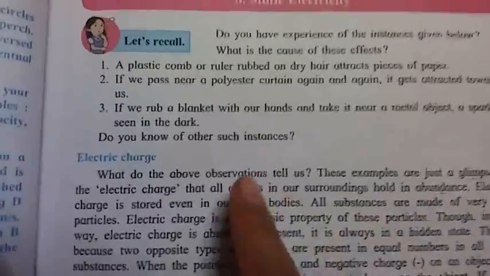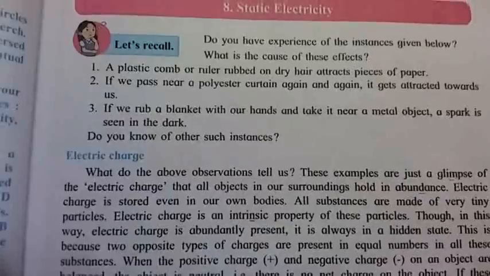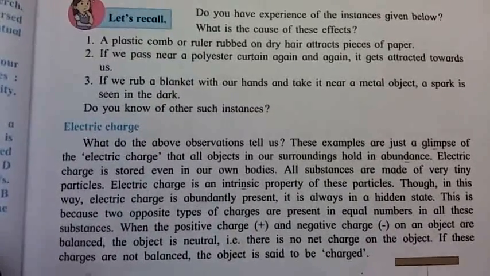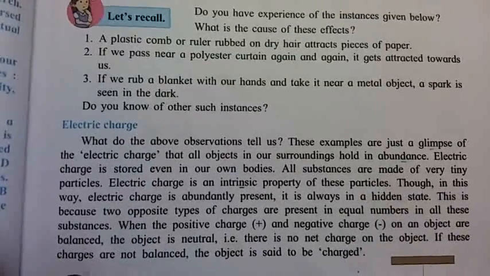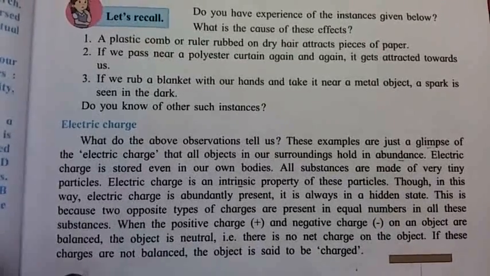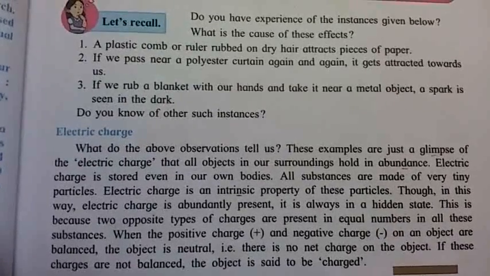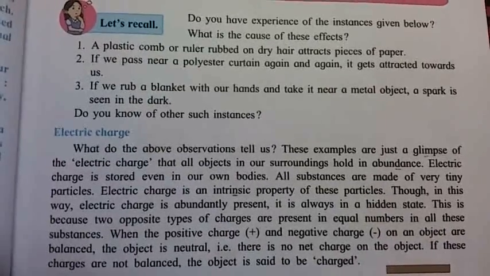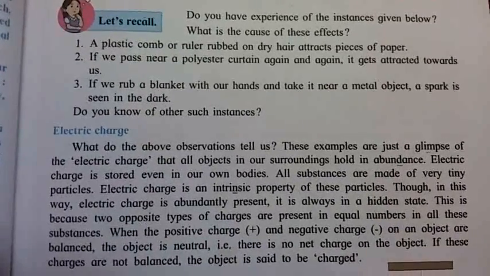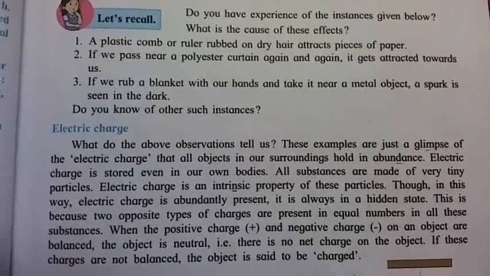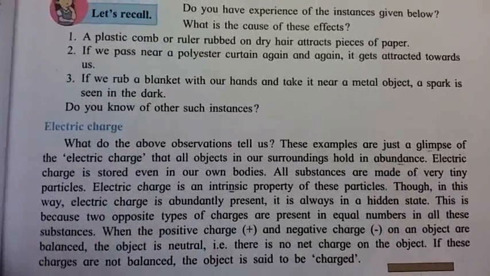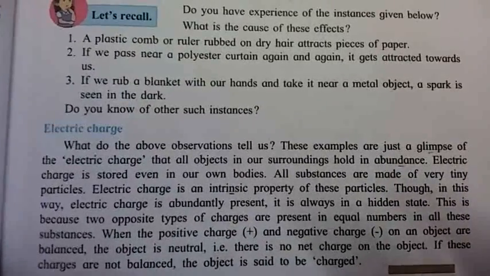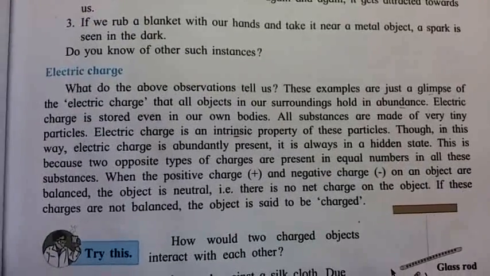See, all these incidents are temporary. Electric charge. What do the above observations tell us? The examples are just a glimpse of the electric charge that all objects in our surroundings hold in abundance. Electric charge is stored even in our body, in our own body. All objects are made up of very tiny particles, and electric charges are carried by very tiny particles.